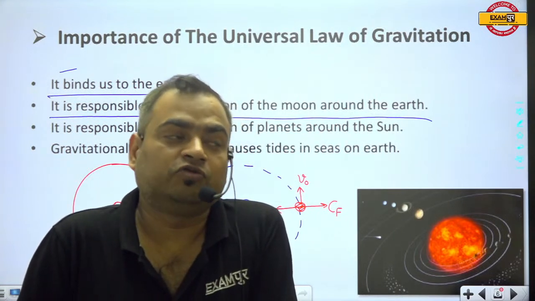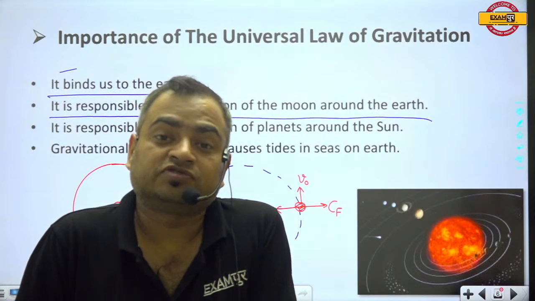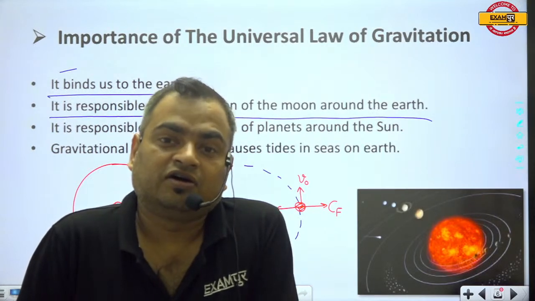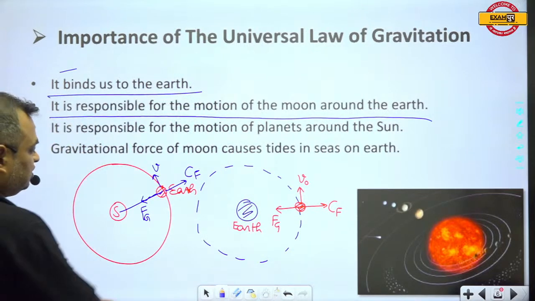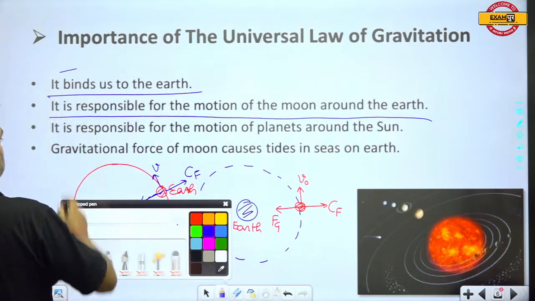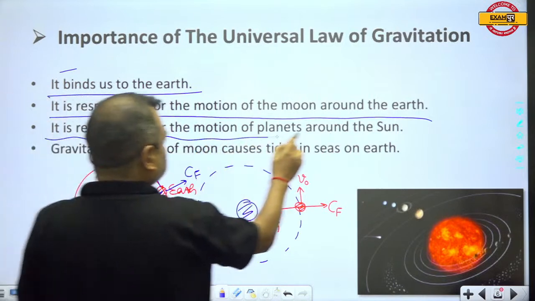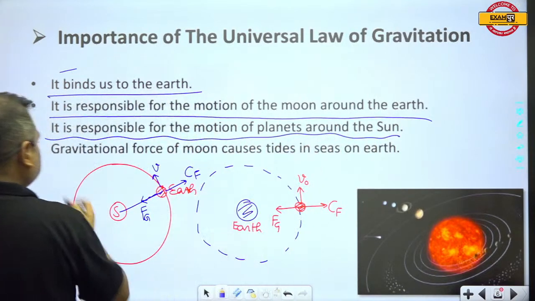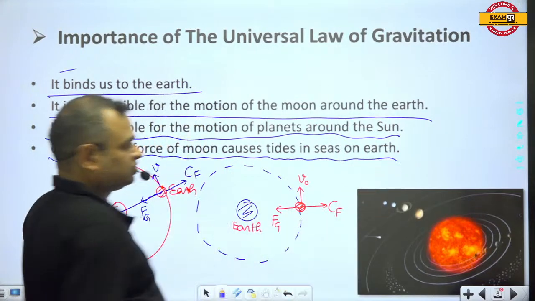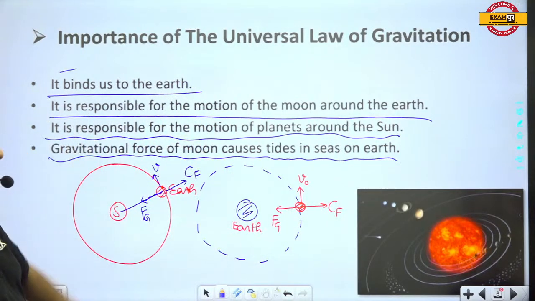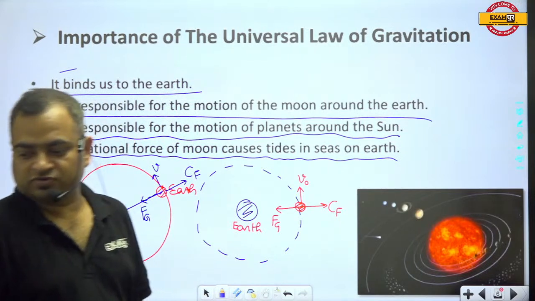When the moon goes away, the attraction force decreases, and the ocean water falls down. This is the reason behind the tide. So it is responsible for the motion of planets around the sun. Similarly, the gravitational force of the moon causes tides in the seas on the earth. All these things happen just because of the gravitational force.